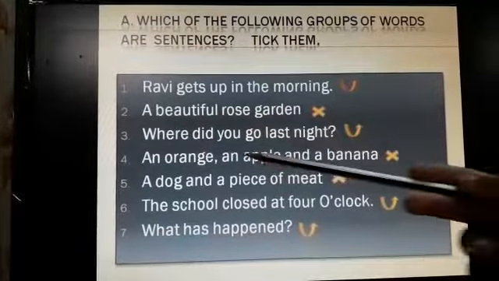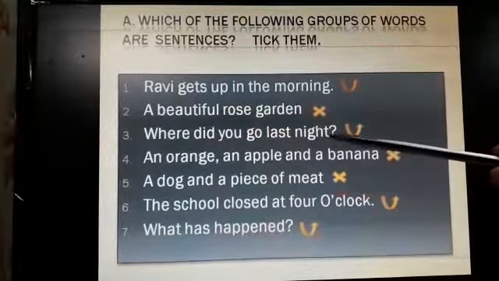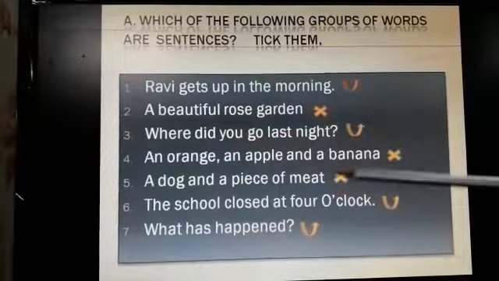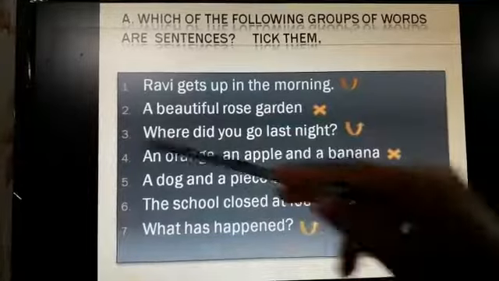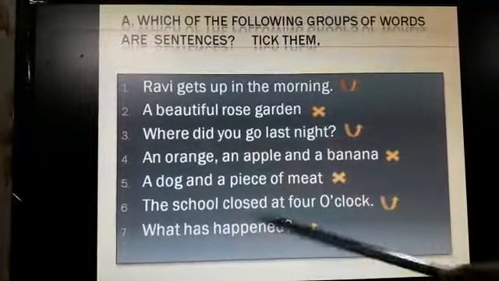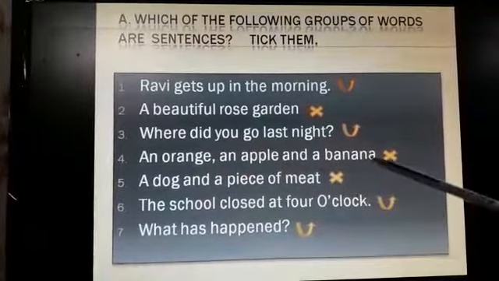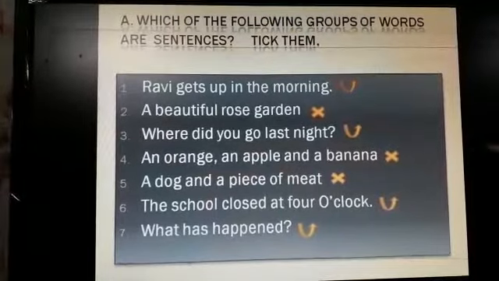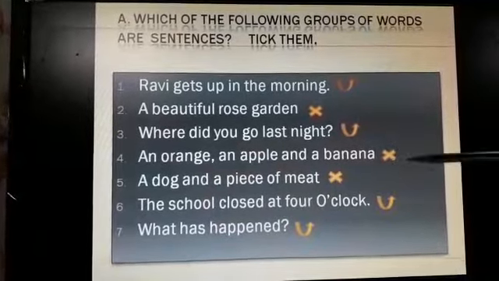So it is wrong. Where did you go last night? It's a correct sentence. It ends with a question mark, begins with a capital letter, and it gives meaning. An orange, an apple, and a banana. What happened? Nothing happened. So it's not a complete sentence, so it's wrong.